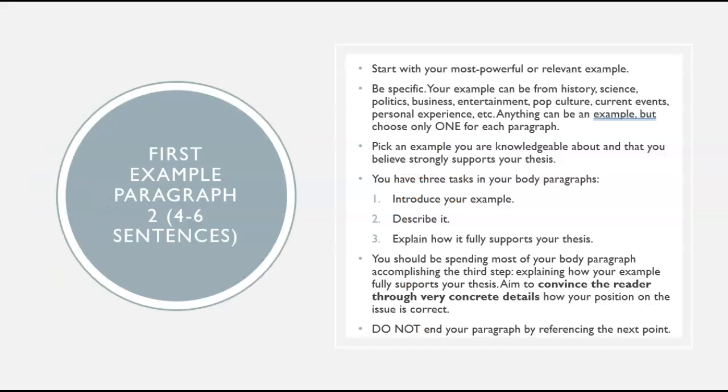After you've stated your claim, your first example paragraph is going to show up. You're going to want to make sure that each of your example paragraphs, ideally you'll have 3, have about 4 to 6 sentences. For your first example paragraph, you want to start with your most powerful or most relevant example. Be specific when discussing your example. You might have a whole bunch of ideas going on at once, but each paragraph should only talk about one example. So pick the one that you're most knowledgeable about and the one that you think most strongly supports your thesis, and use that one first.